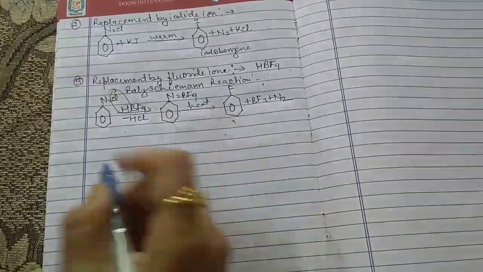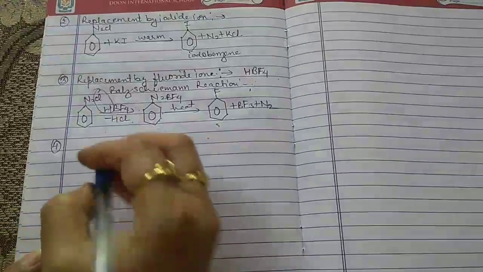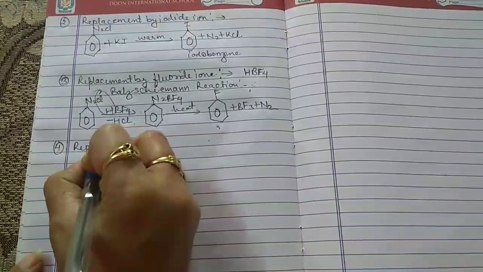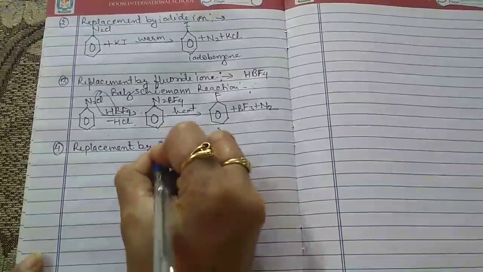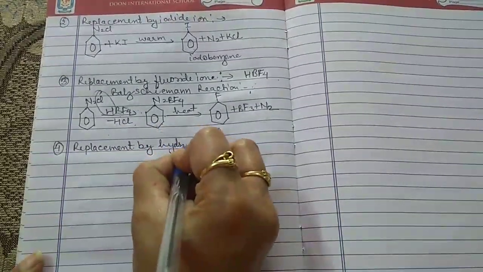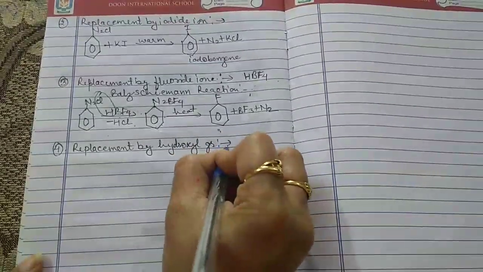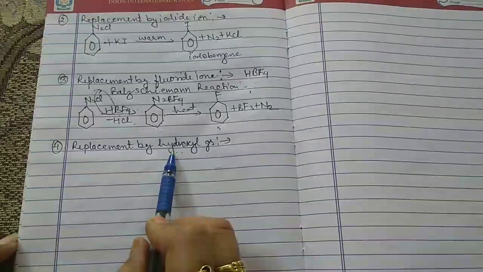Now the next one, the fourth one, is replacement by the hydroxyl group. Here the N2 is replaced by the OH group.